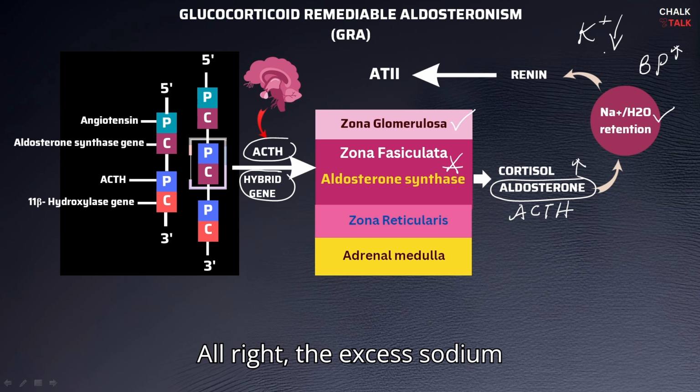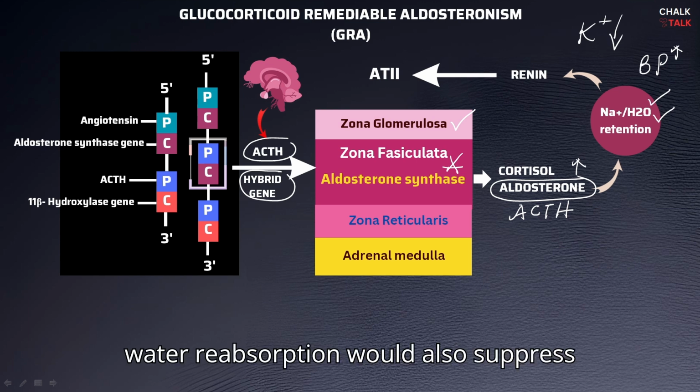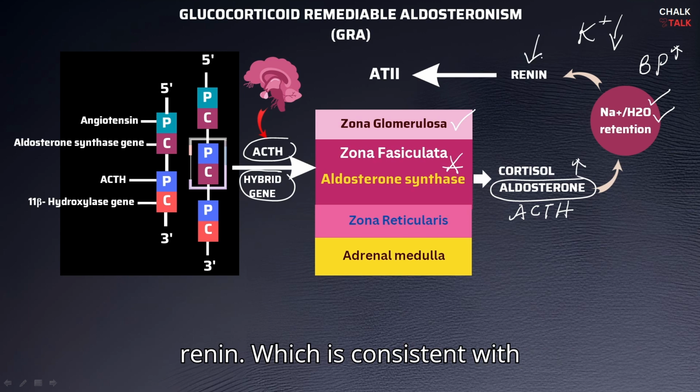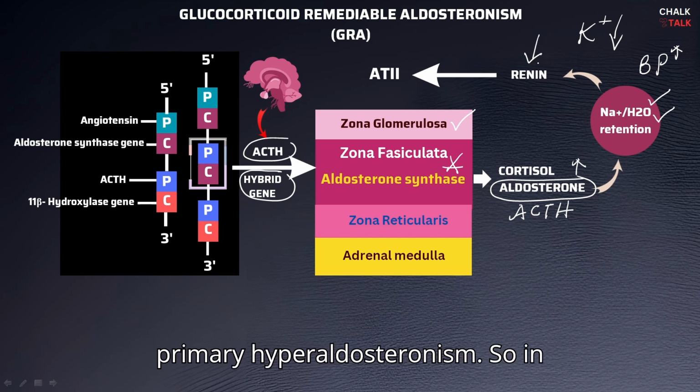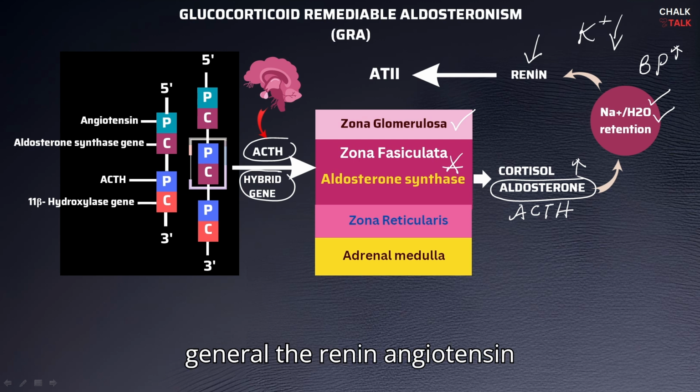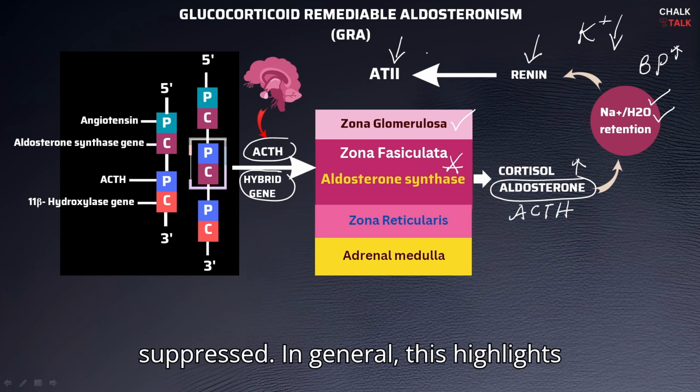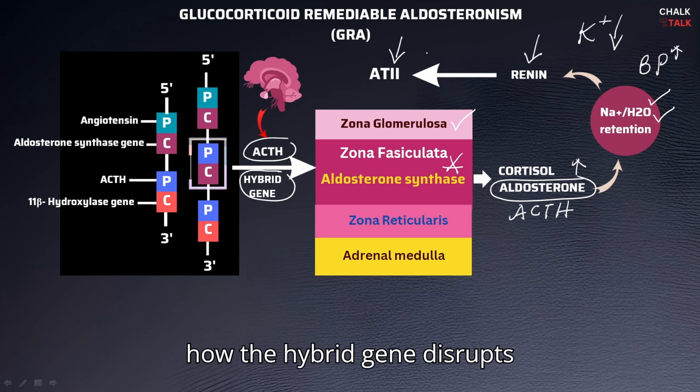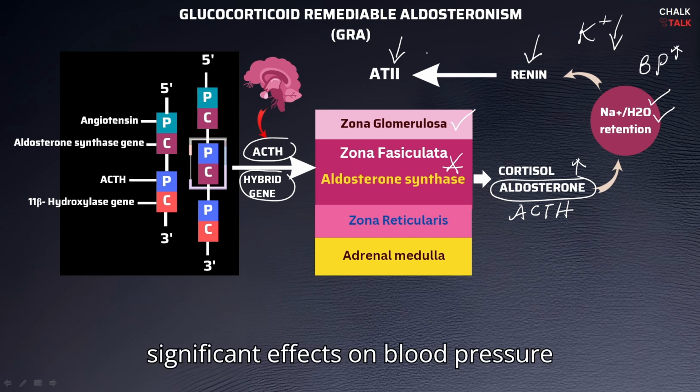All right, the excess sodium water reabsorption would also suppress renin, which is consistent with primary hyperaldosteronism. So, in general, the renin angiotensin system would also be suppressed. In general, this highlights how the hybrid gene disrupts the normal control of aldosterone with significant effects on blood pressure regulation.